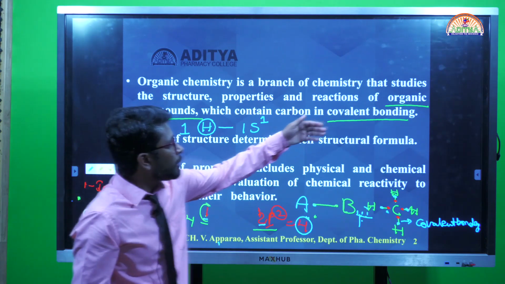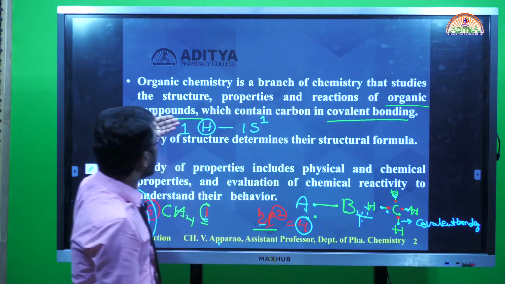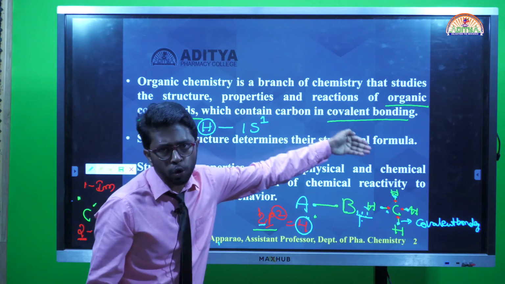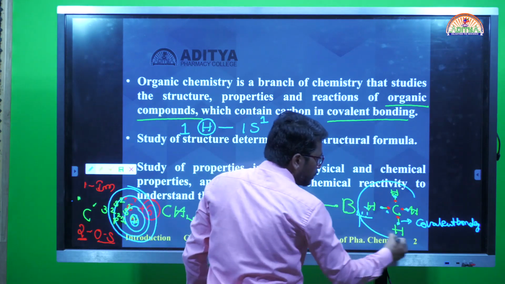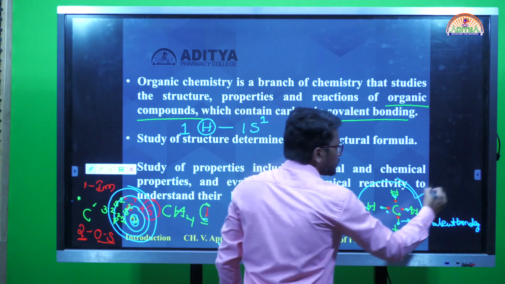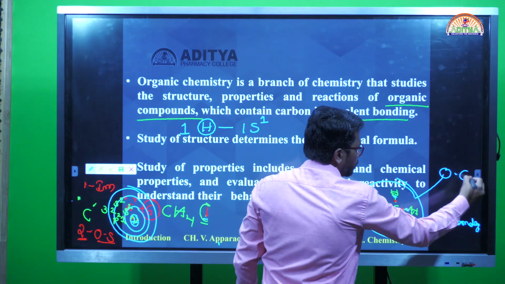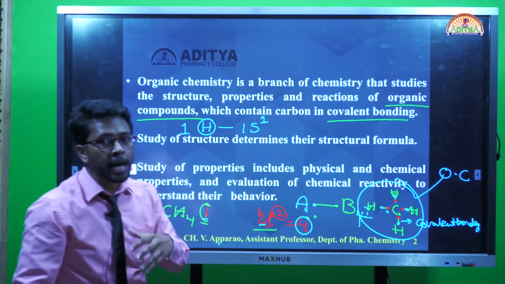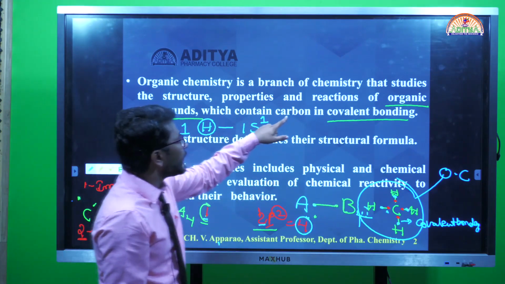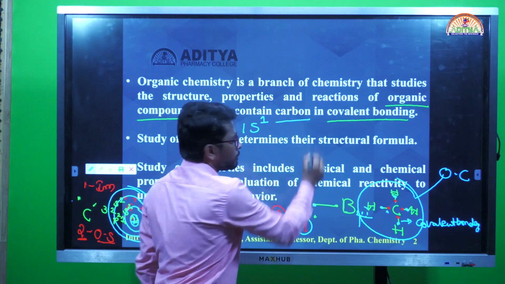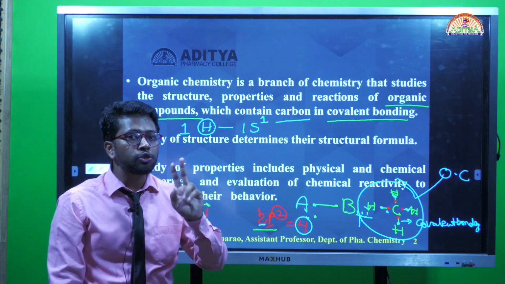Now, coming to our point: organic compounds contain carbon in covalent bonding. If you observe this methane molecule, I can consider it as an organic compound. Why am I considering this methane molecule as an organic compound? It contains carbon.